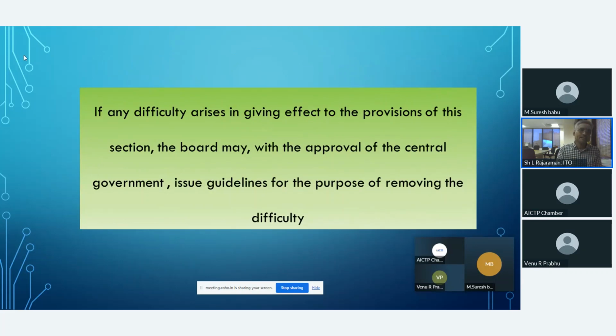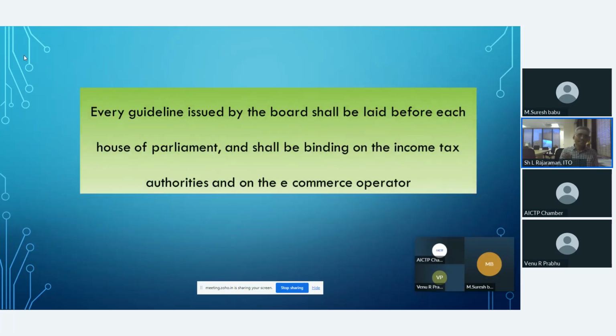194O(4) says that if any difficulty arises in giving effect to the provisions of this section, the Board, meaning CBDT, may, with the approval of the Central Government, issue guidelines for the purpose of removing the difficulty. 194O(5) says if any guidelines are issued, those guidelines issued by the Board shall be laid before each House of Parliament and shall be binding on the income tax authorities and also on the e-commerce operator.